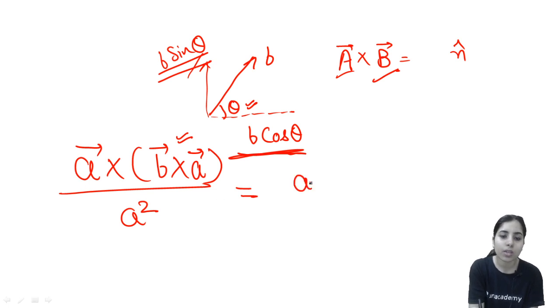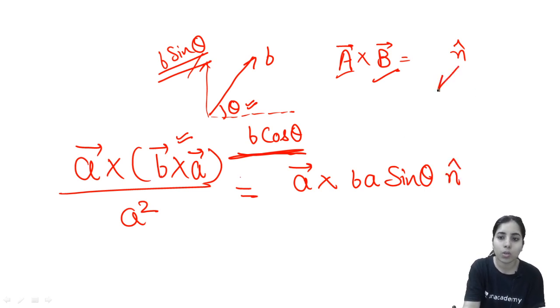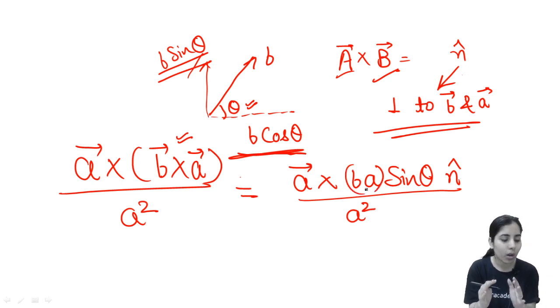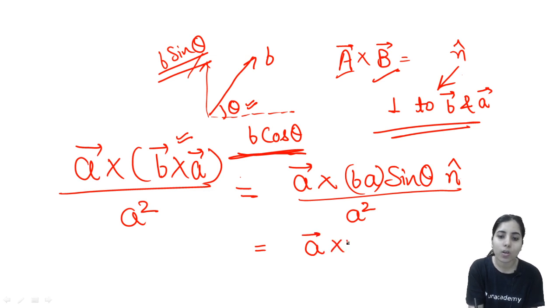So in this case, it's going to be A cross B cross A. It will be B A sine theta, and unit vector n which is normal to B and A both. Unit vector n is perpendicular to vector B and vector A both. Clear? Now, for the next step, this is just the magnitude. After this, it's going to be vector A cross unit vector n. Done. The cross product of these two.